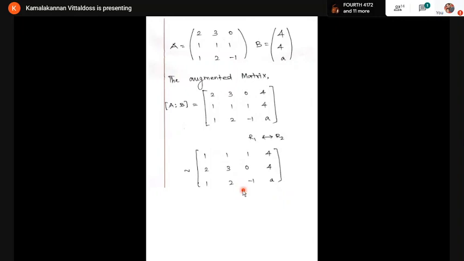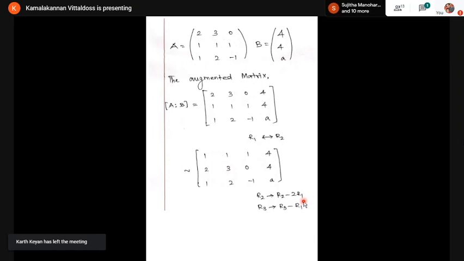Now I'm going to make it into echelon form. For that I'm going to make the entries below the first 1 as 0, using elementary row operations. R2 gives R2 minus 2 times R1. R3 gives R3 minus R1. Listen carefully. This is my first row, I'm keeping the first row as R1: 1, 1, 1, 4.